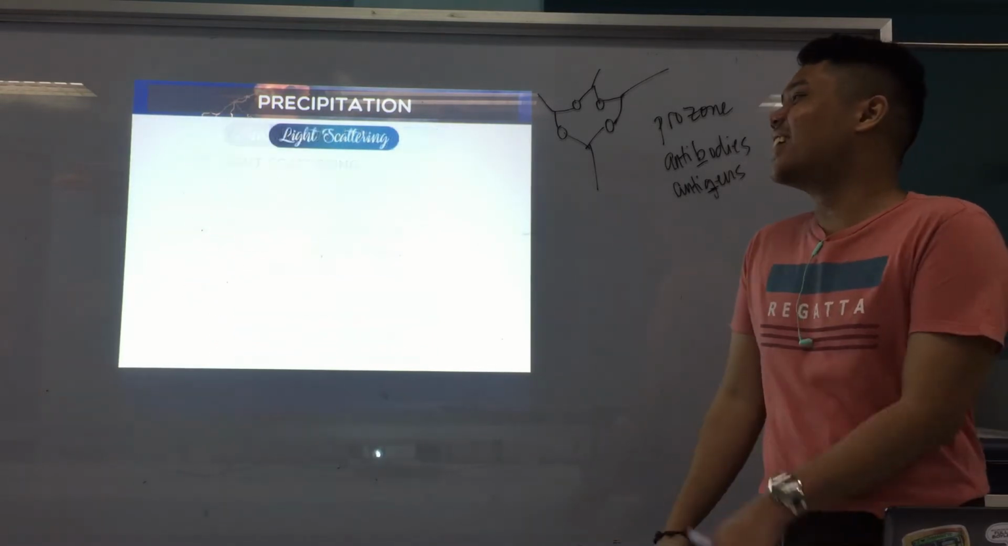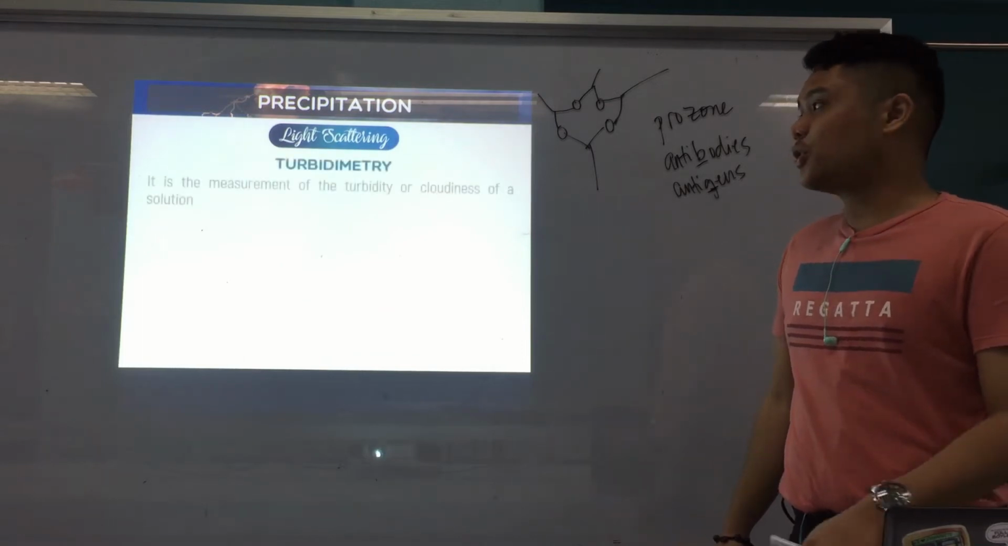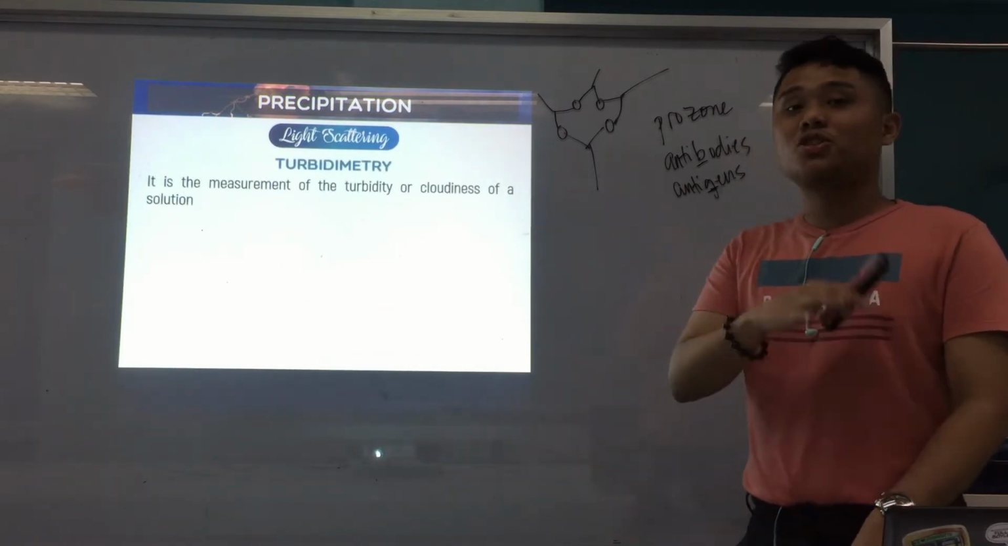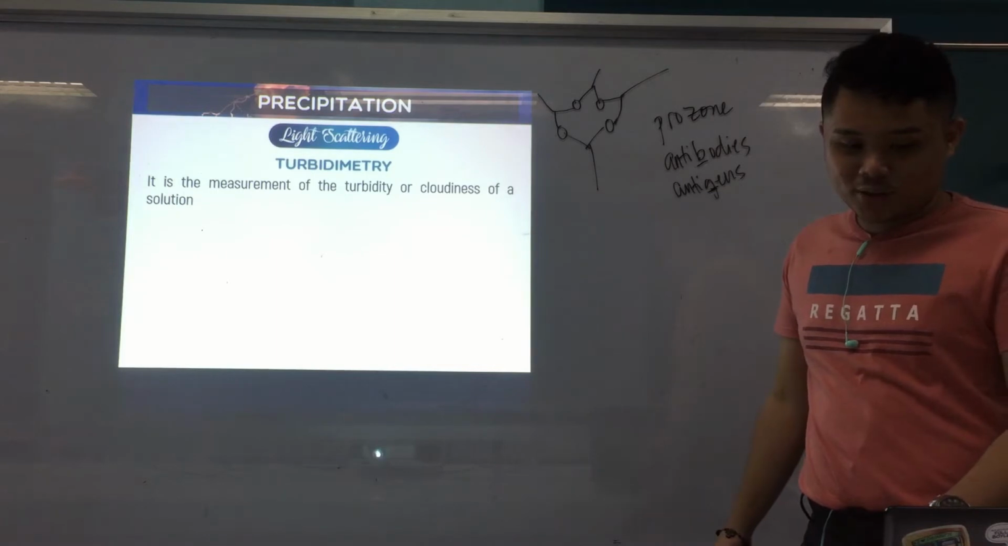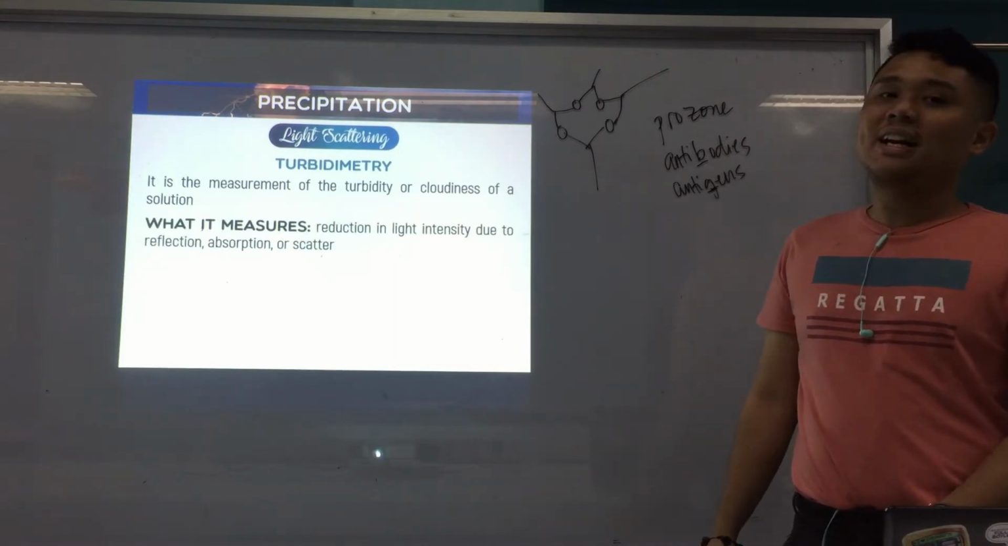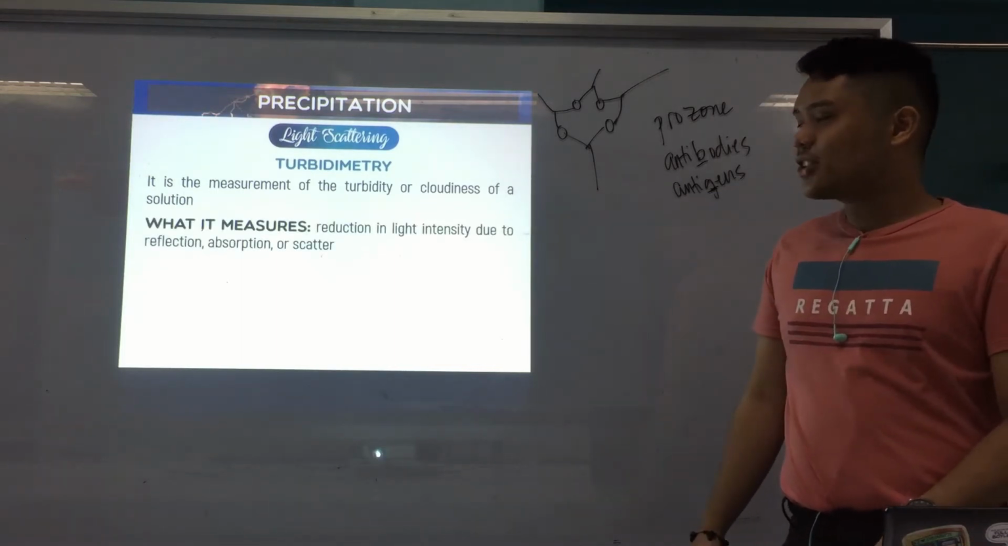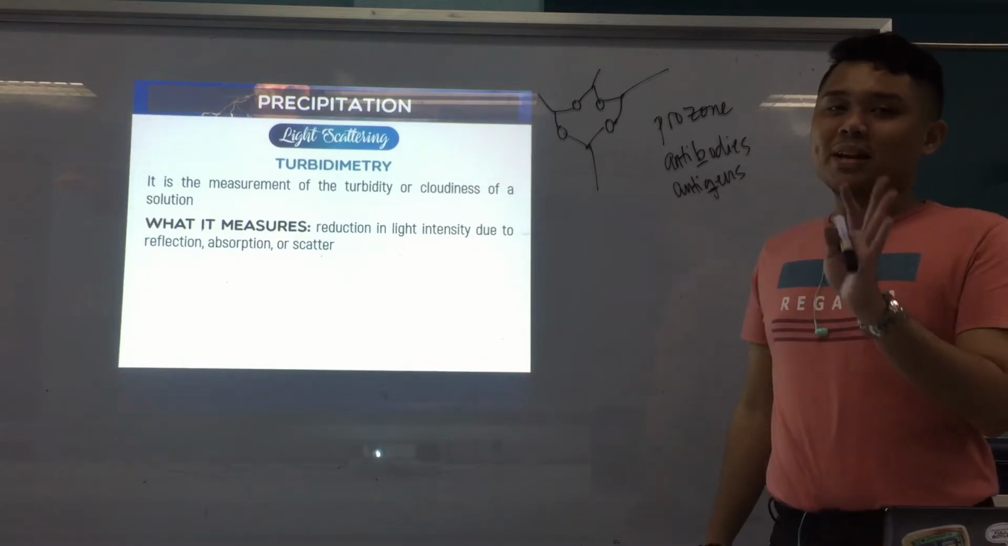Okay, all right. So first is light scattering. We'll start first with turbidimetry. By the name itself, it measures turbidity or the cloudiness of a solution. What it measures is the reduction in light intensity due to reflection, absorption, or scatter. So because of turbidity, right,